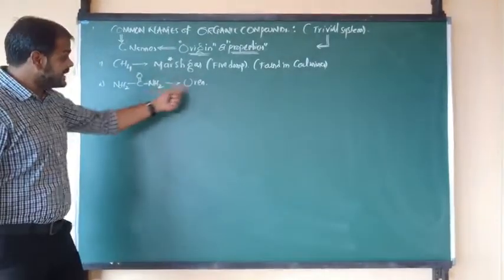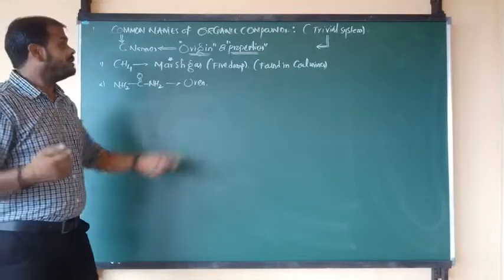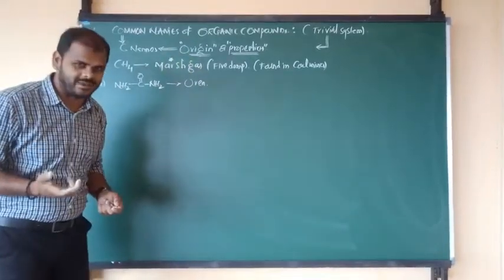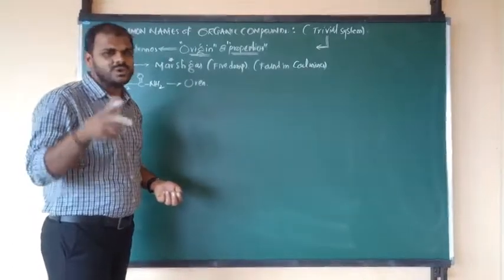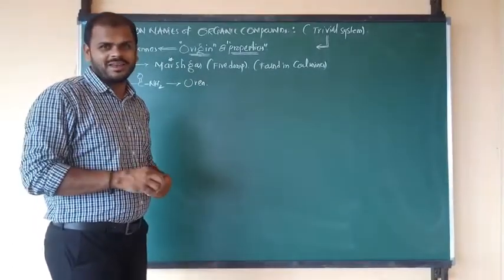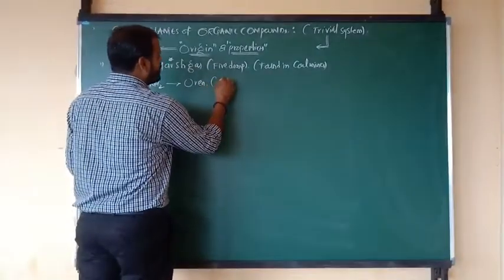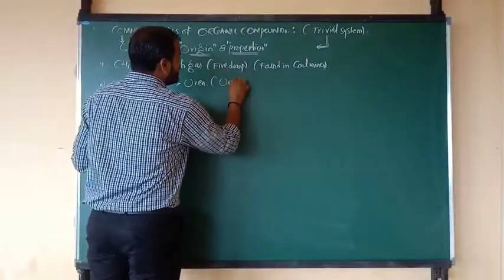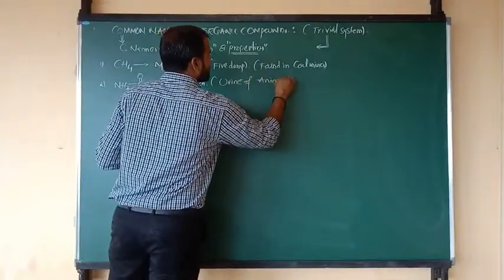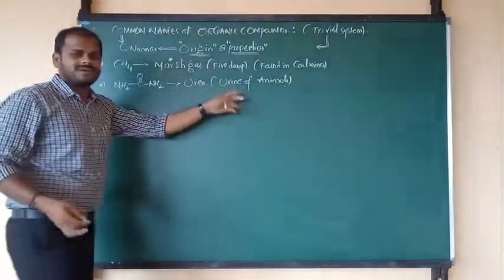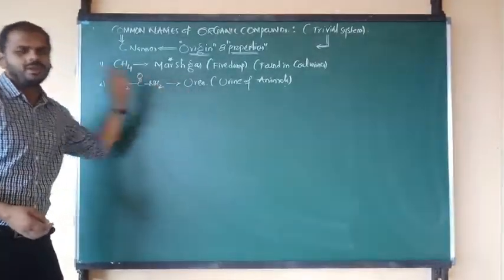But actually this name was taken on the basis of the source, which is nothing but origin. Means urea can be found from the source or origin, you know very well, Nana, from the urine of animals. So the source is nothing but what, Nana? Urine of animals. Means on the basis of origin, again we can say that the compound is nothing but urea.